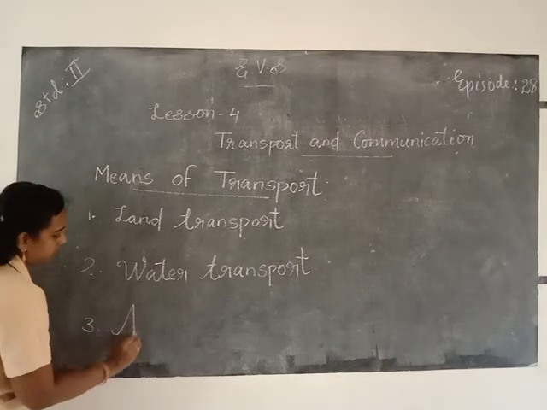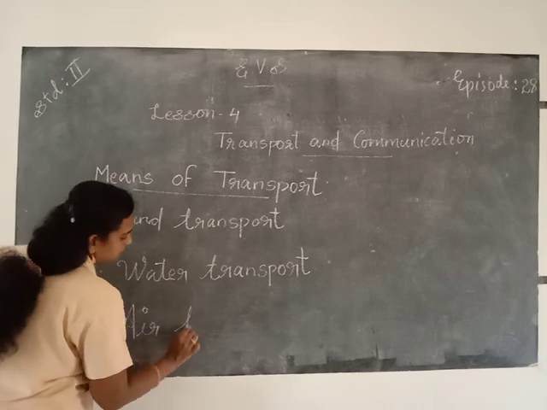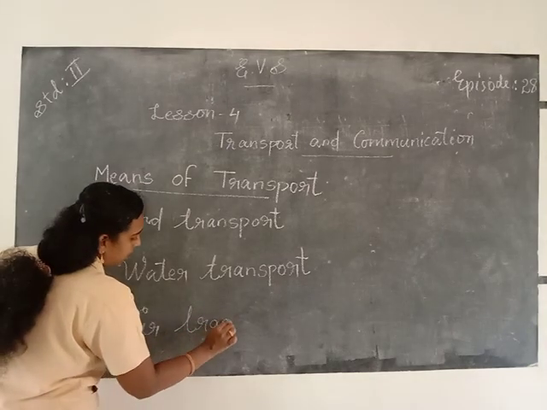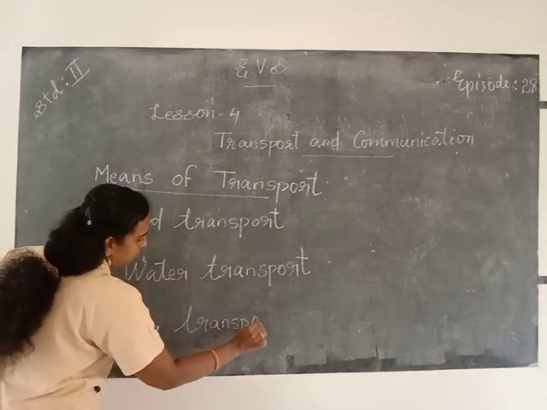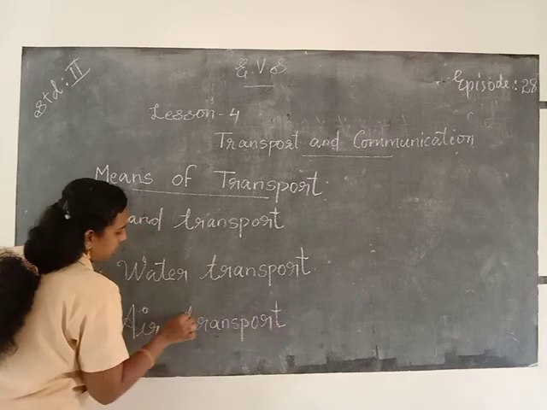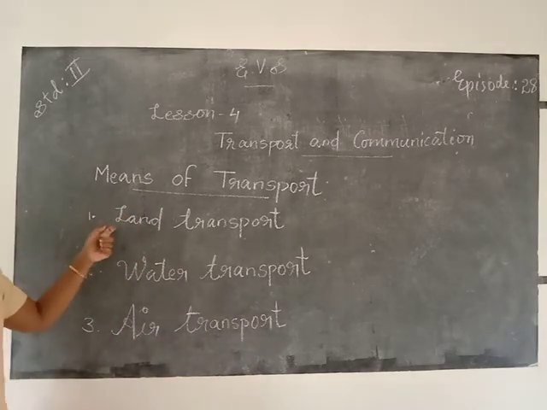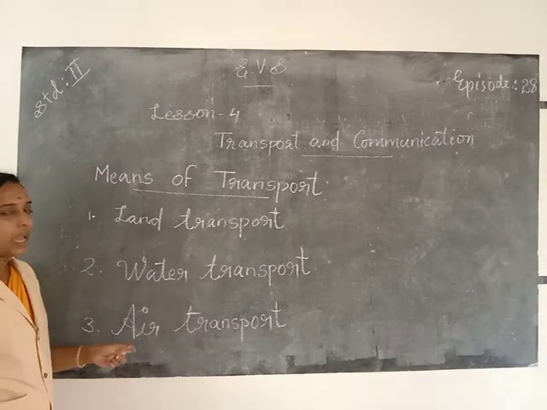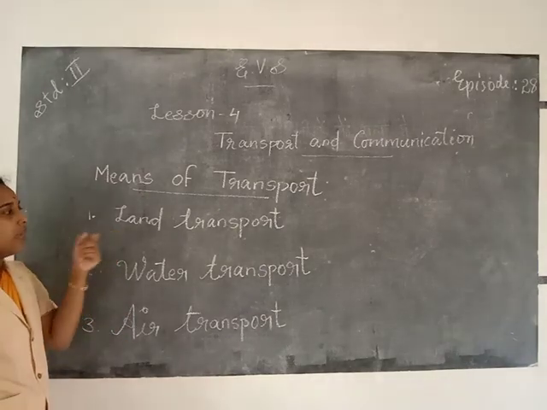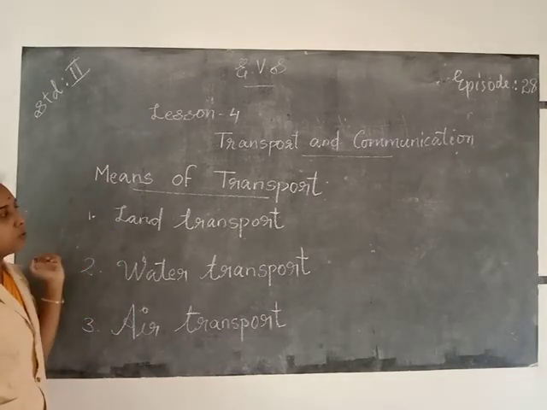And air transport, A-I-R, air transport. So land transport, water transport, air transport.